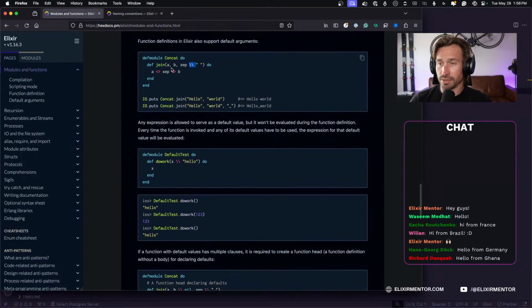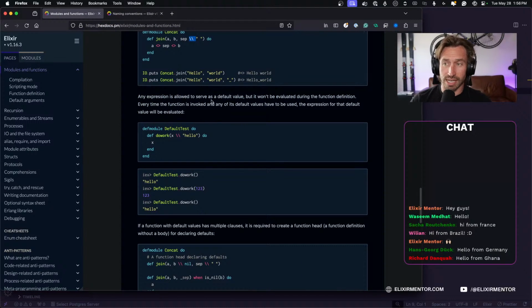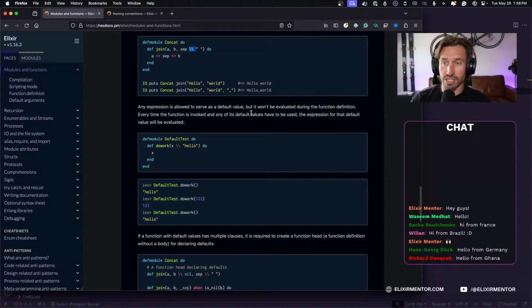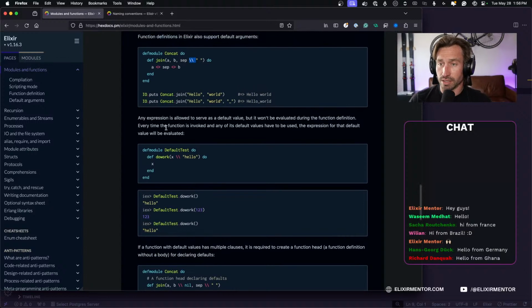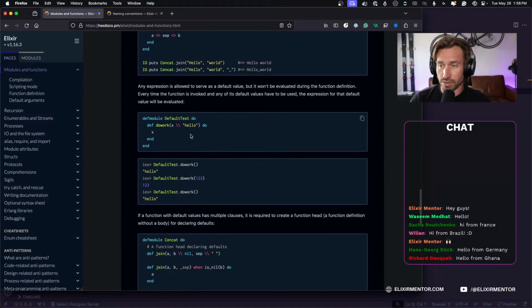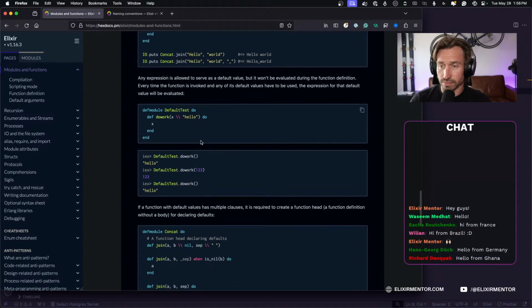All right, so that's cool. Any expression is allowed to serve as a default value, but it won't be evaluated during the function definition. Every time the function is invoked and any of its default values have to be used, the expression for that default value will be evaluated. All right, that's good to know. So let's create a new module called default test.